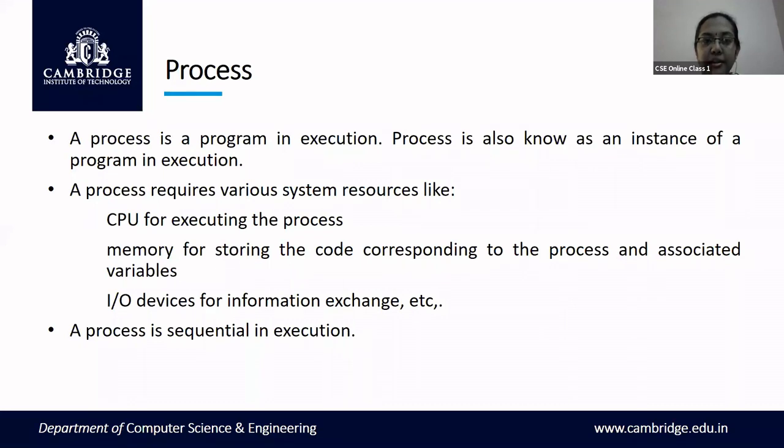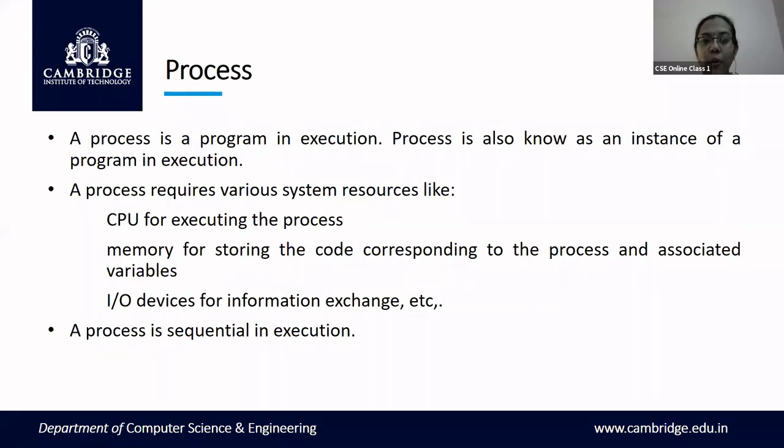So when a program enters the CPU for execution, then it is called a process. That is one of the system resources required for the process. Next, when the process has to be executed, the code of that process should be present in the main memory. You should have some place for storing the code. For that, you need one more system resource, which is memory for storing the code corresponding to the process.